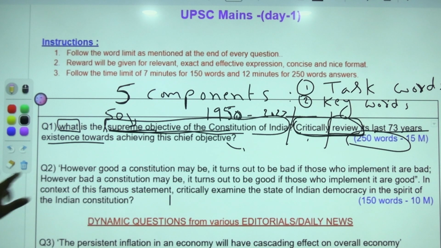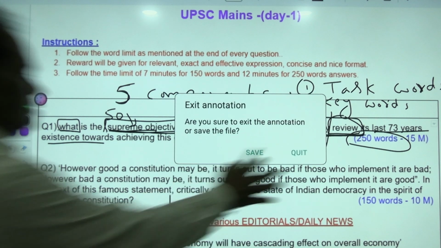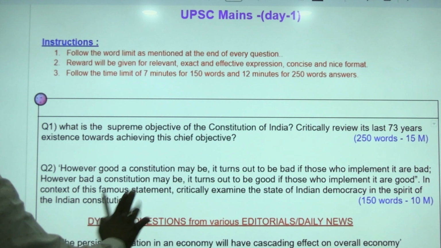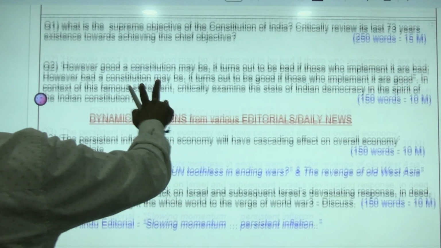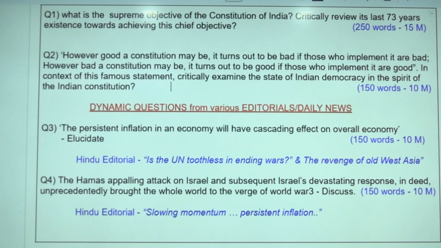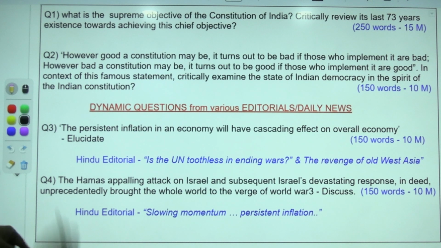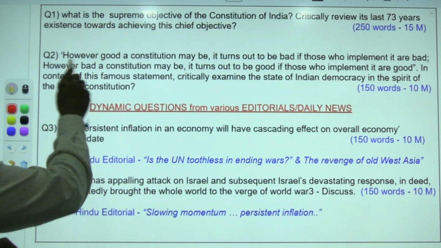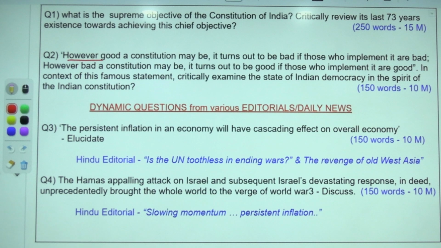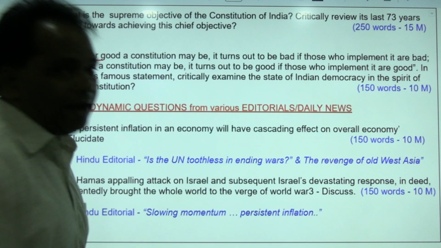Next, second question. However good a constitution may be, it turns out to be bad if those who implement it are bad.